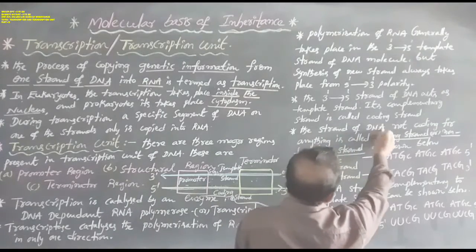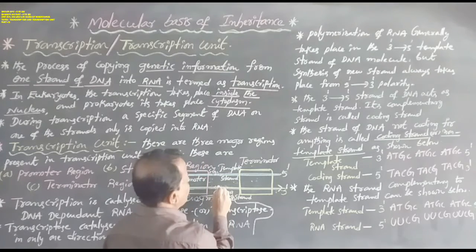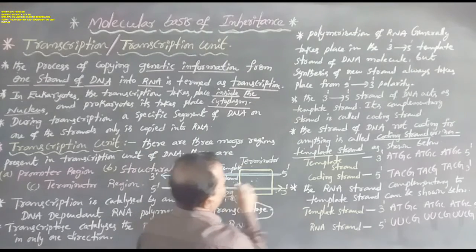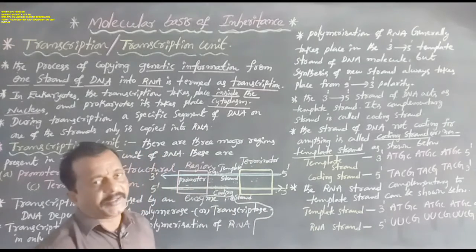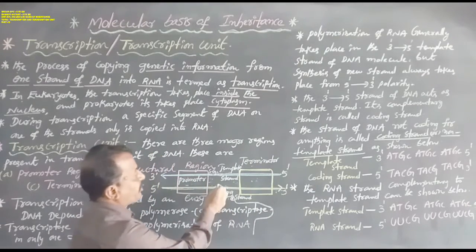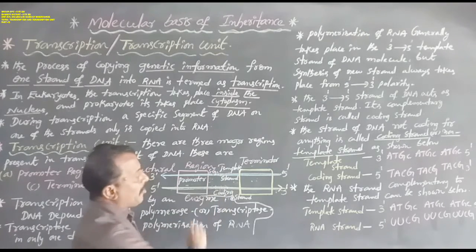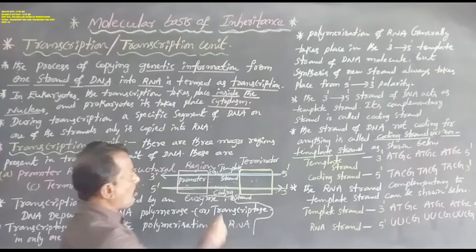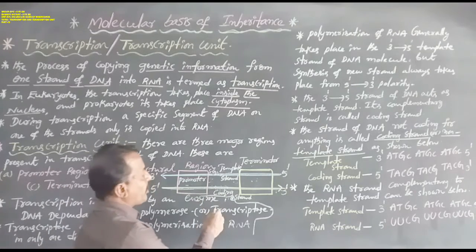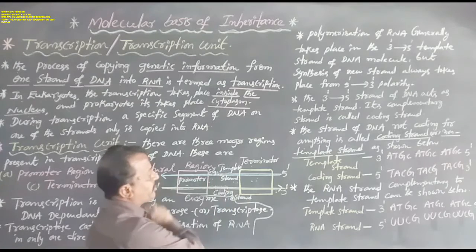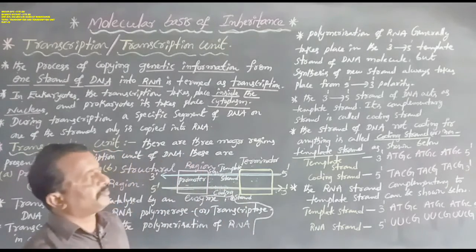The strand of DNA not coding for anything is called the coding strand or non-template strand. Dear students, this is a template strand and this is a complementary strand. This complementary strand is also called the coding strand, not the template strand.